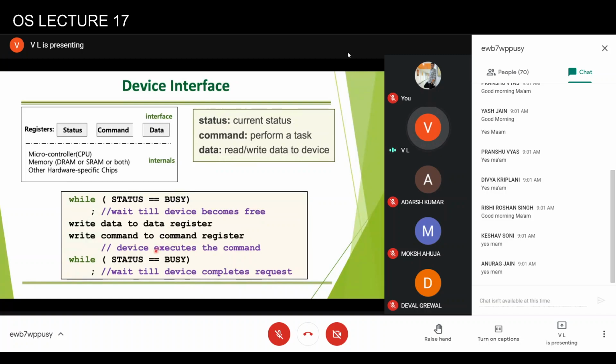Then the device will execute the command on that data. Before it starts executing the command, it will set its status to busy, then it will set its status to available. When the CPU senses that the device is available, it means the processing has been done. That is what I wanted to say here.